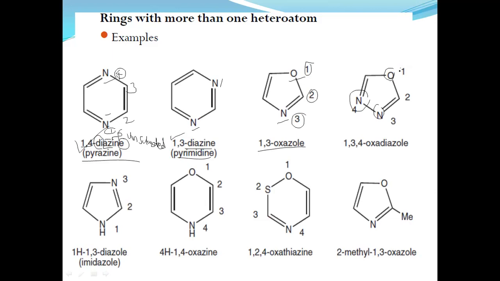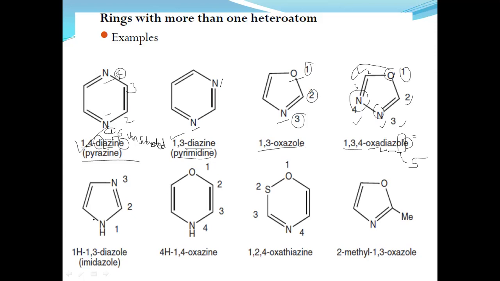The oxygen always gets the first number, then 2, 3, 4, 5. If you start from this side also, 1, 2, 3, 4, it means 1,3,4. Oxa is the prefix as per their priority, then di for two nitrogens, and OL for 5 members, and this is for double bonds. That is 1,3,4-oxadiazole.